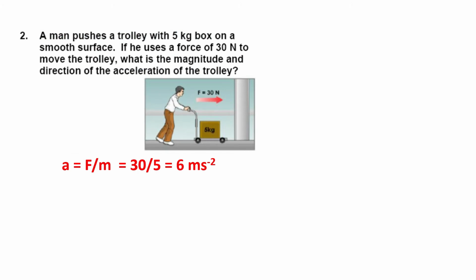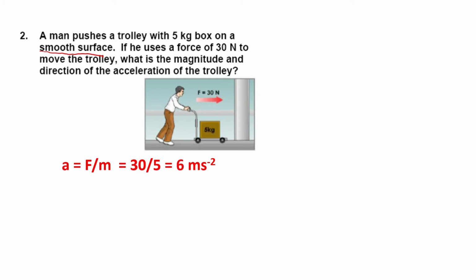Okay. So for the next question, a man pushes a trolley with a 5 kg box on a smooth surface. So remember when they say smooth surface, you can ignore the frictional force here. So if we use a force of 30 Newton to move the trolley, what is the magnitude and also the direction of the acceleration of the trolley?